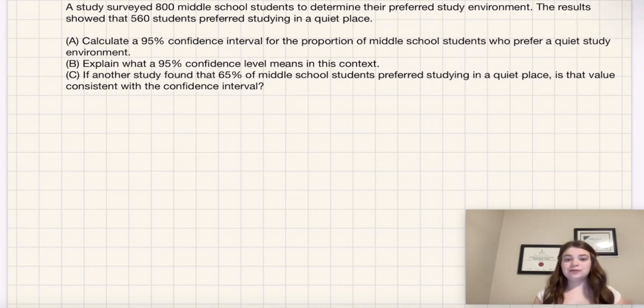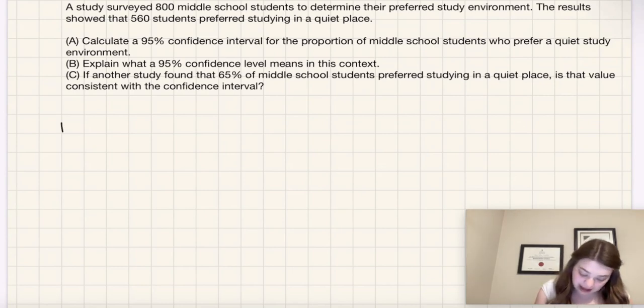In order to find the interval for which we can be 95% confident that the actual results would fall into, we first need to find the results of the sample. So, what proportion of the middle school students sampled did prefer to study in a quiet place?